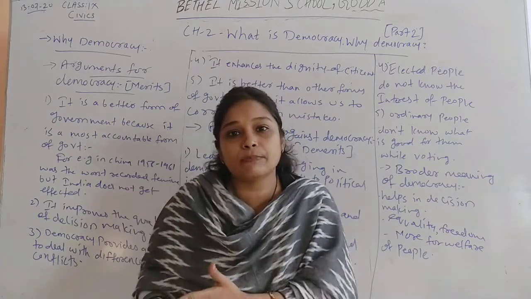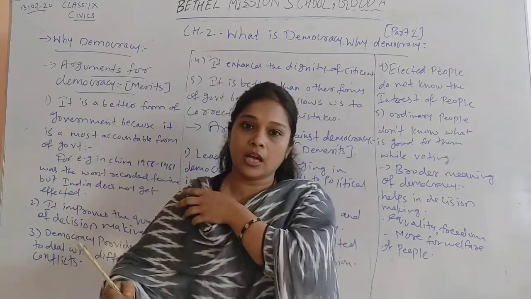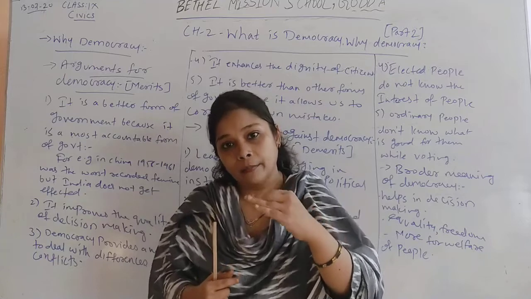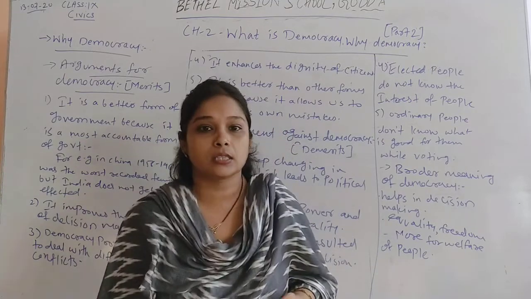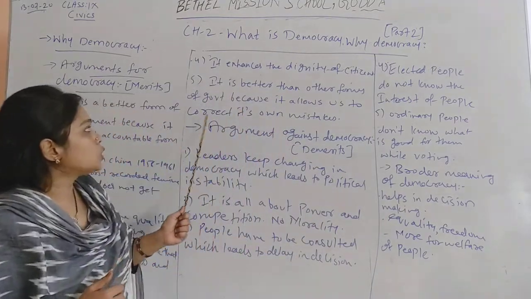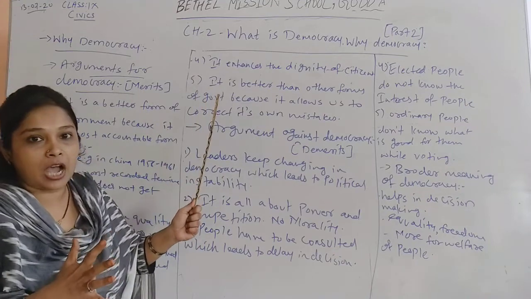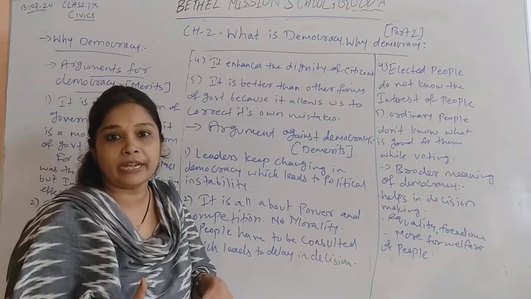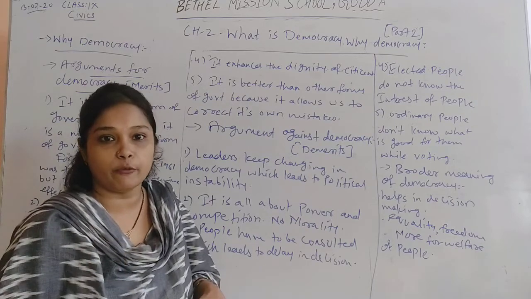Democracy is the most flexible form of government, in which we can rectify our mistakes, in which we can solve our mistakes. Next one is, so over here these are the 5 arguments which say that democracy is a better form of government in comparison to other forms of government.